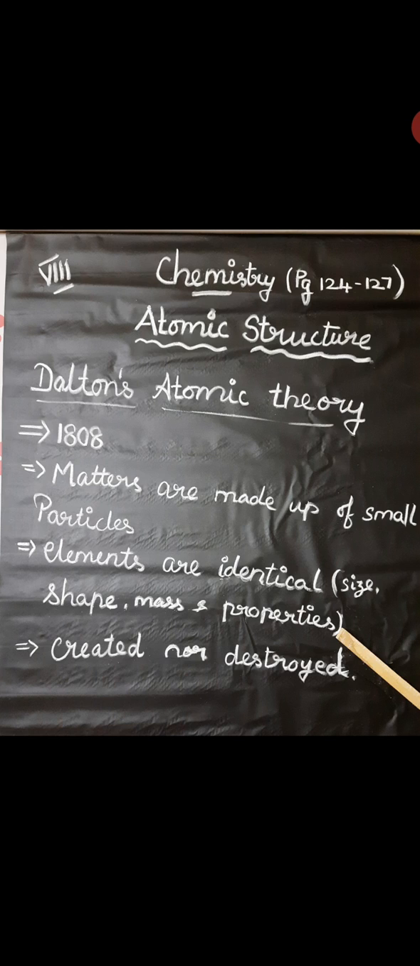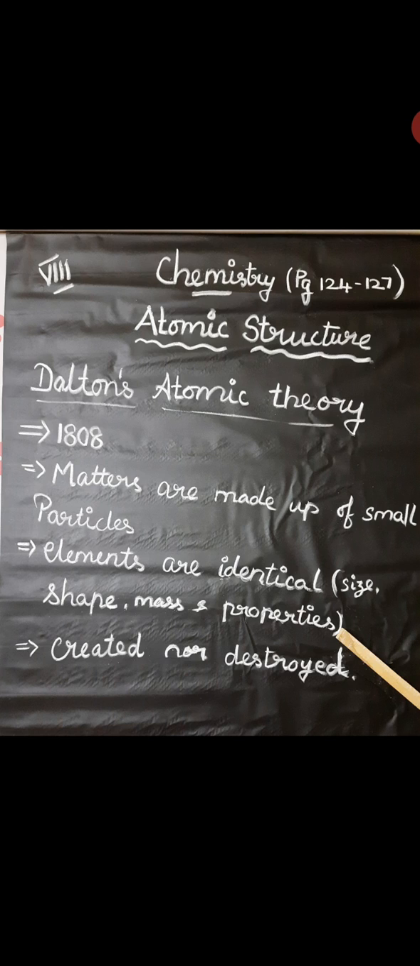Next we can see Dalton's atomic theory. John Dalton provided the basic theory about the nature of matter. He proposed a model of the atom that is known as Dalton's atomic theory in the year 1808.